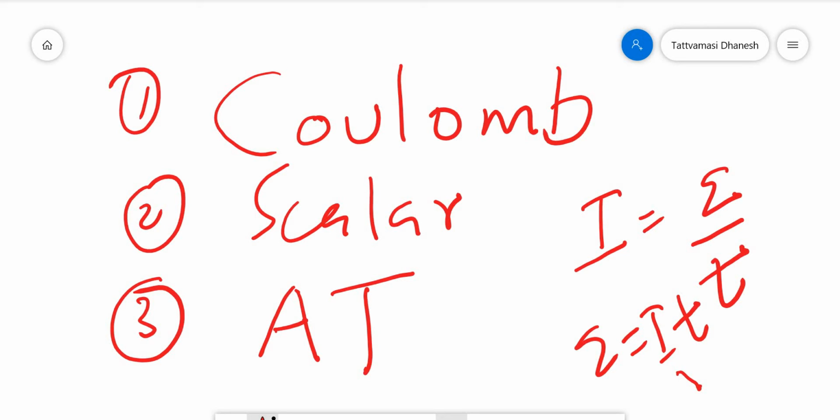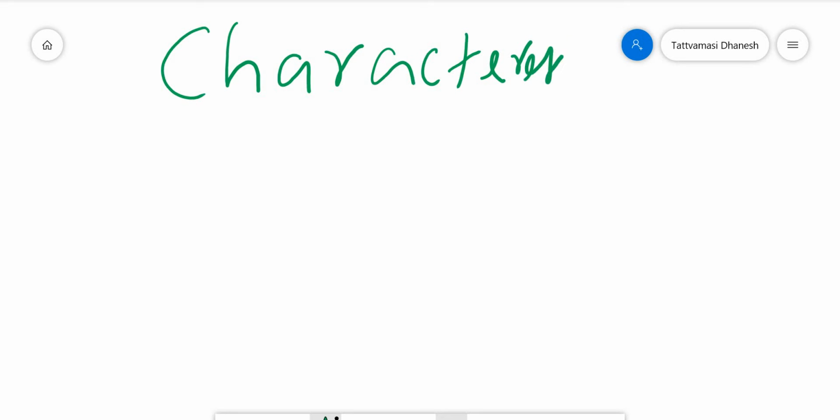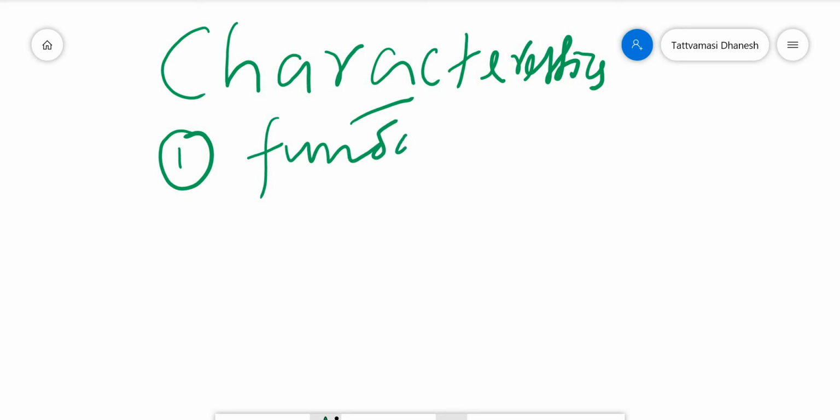Now I am getting into the next concepts. The next thing I am going to discuss here is all the characteristics of charge. That's what I am going to tell you. So we are going to discuss the characteristics of charge. The first characteristic is that it is the fundamental quantity in electricity.